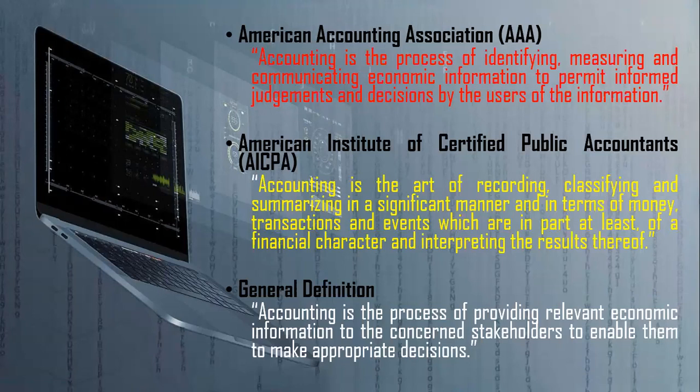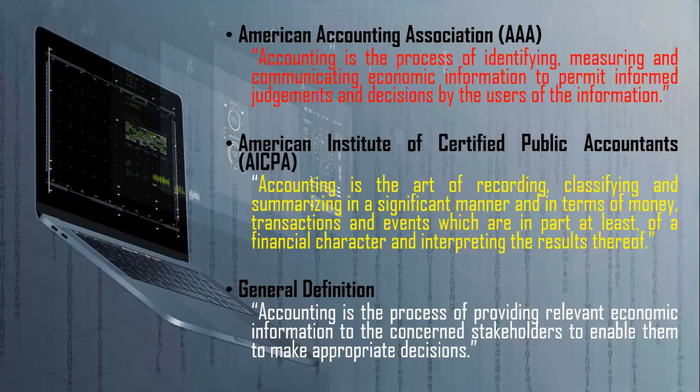Then I have highlighted definitions using different perspectives, and I have developed one definition. Anyhow, please keep in mind, accounting is a process. Like other subjects, there is a process: input, process, and output.